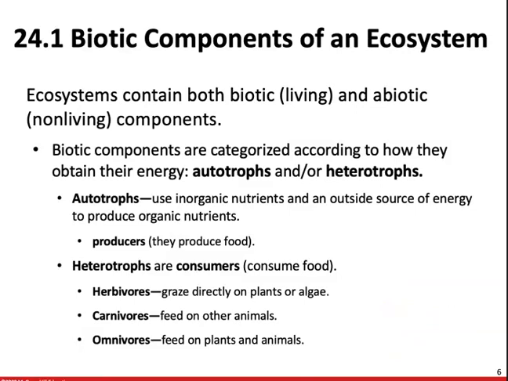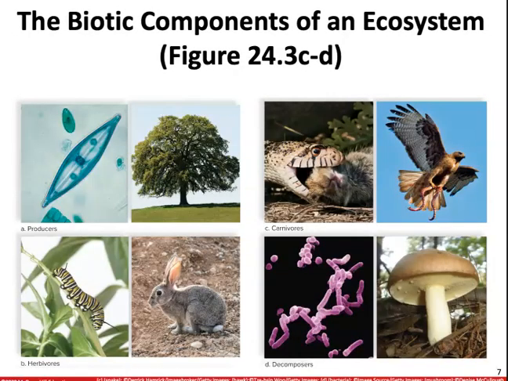Those plants are going to be our producers. The plants are going to be eaten by our primary consumers, the insects. The insects are going to be eaten by the secondary consumers, those frogs. Frogs are going to be eaten by the tertiary consumers, hawks.